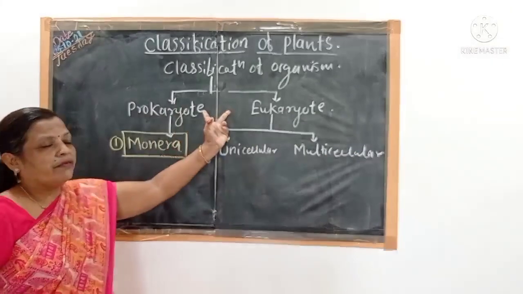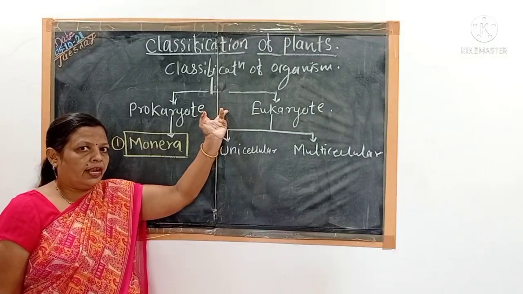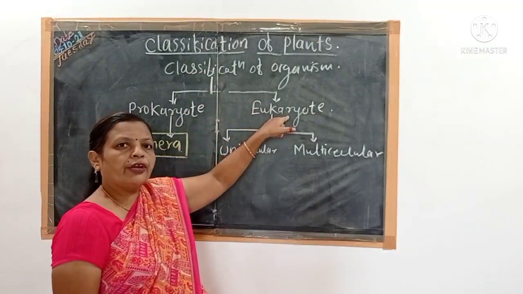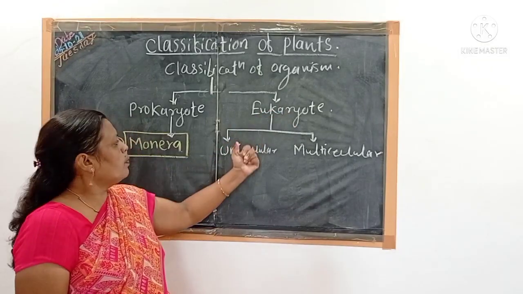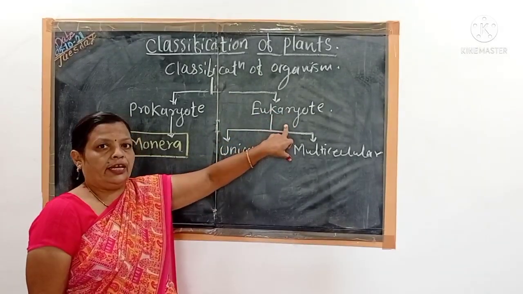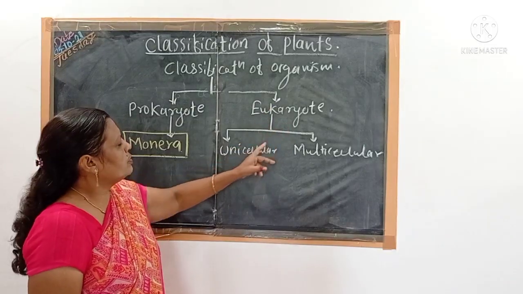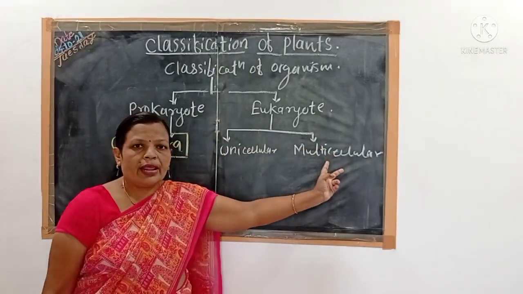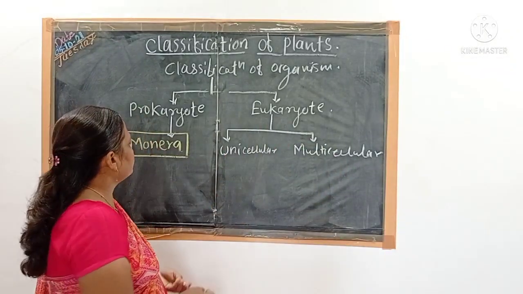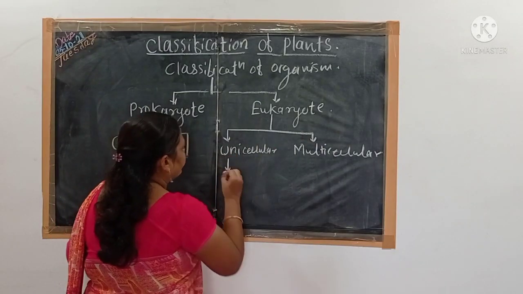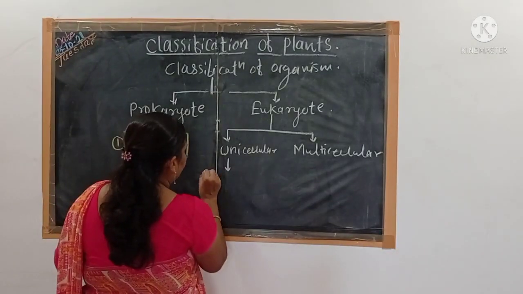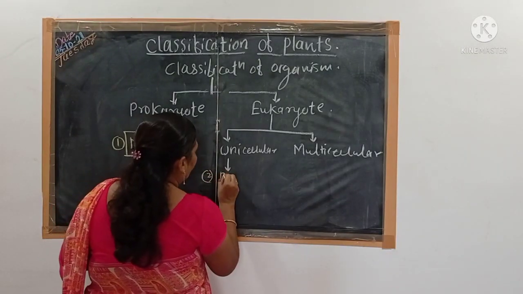Firstly, he considered the basis of the structure of the cell, that is prokaryote and eukaryote. After that, the eukaryotic organisms were divided into unicellular and multicellular organisms. These unicellular organisms of Whittaker are grouped in the second kingdom, that is kingdom Protista.